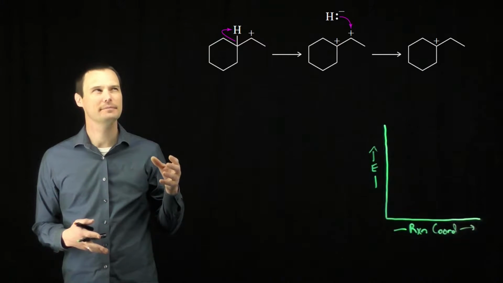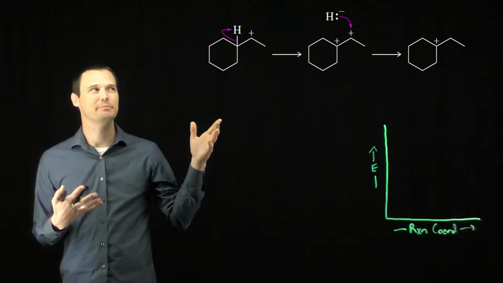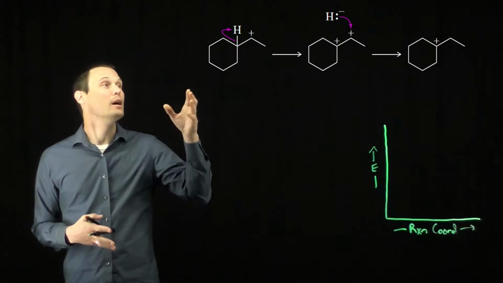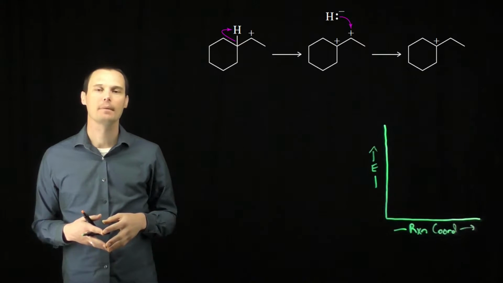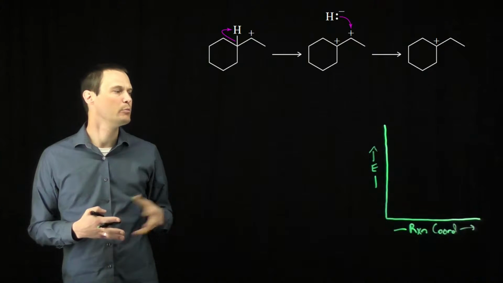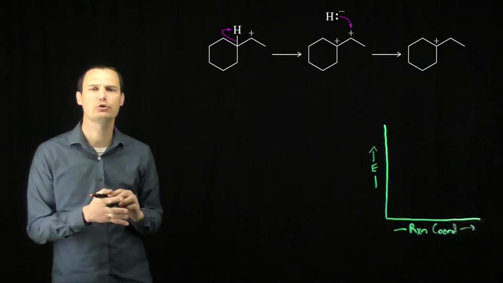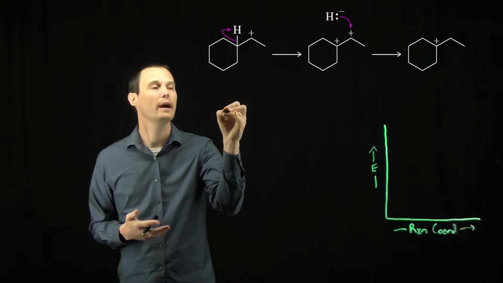This question shows a theoretically possible but practically impossible mechanism for a hydride shift for a carbocation rearrangement. Why is this mechanism incorrect, and how can we prove that on an energy diagram? Well, first, let's draw the actual correct mechanism for the hydride shift.